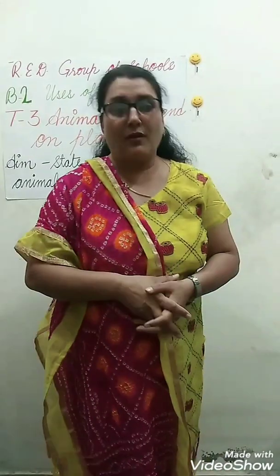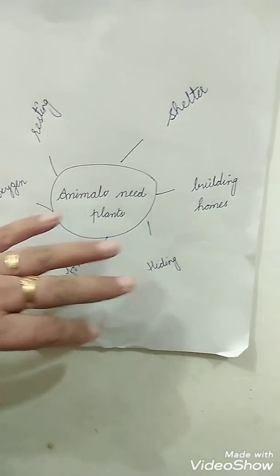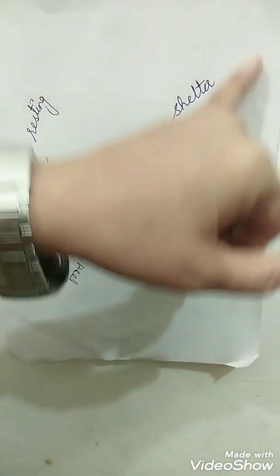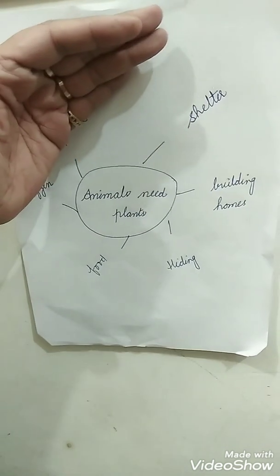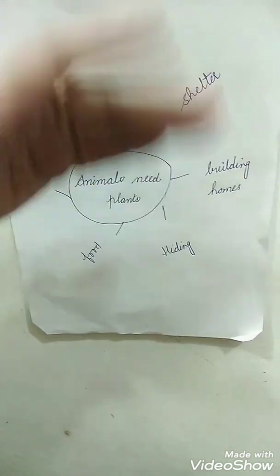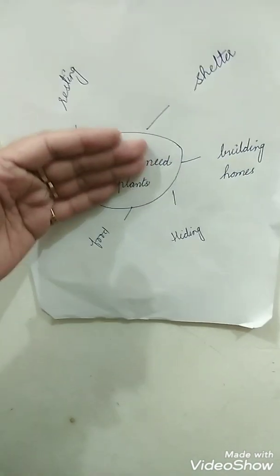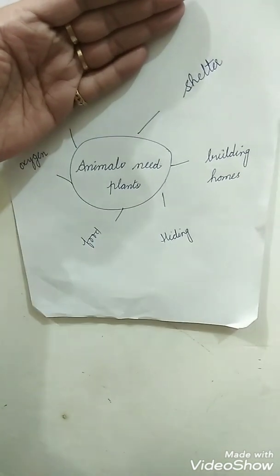So let's sum up what we have done today. Animals need plants, as you all have read today. The first thing is shelter, as you know that animals need a home to live. Some animals live under the tall trees like elephants, zebra or giraffe, and some animals live on the trees like monkeys and snakes.